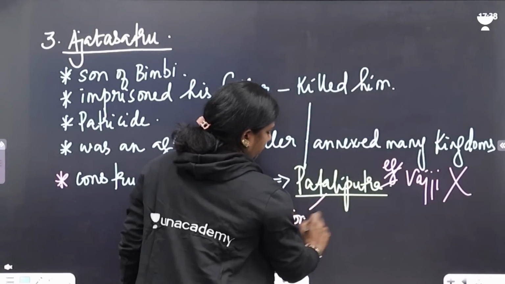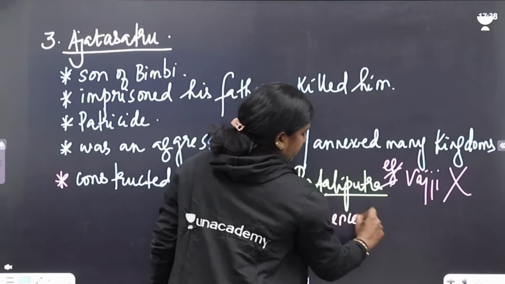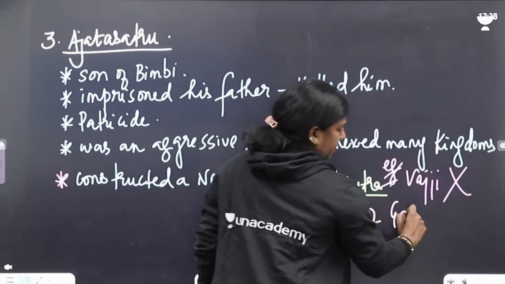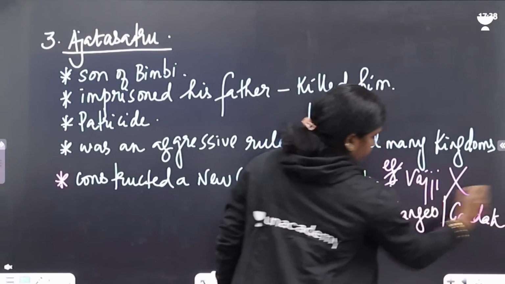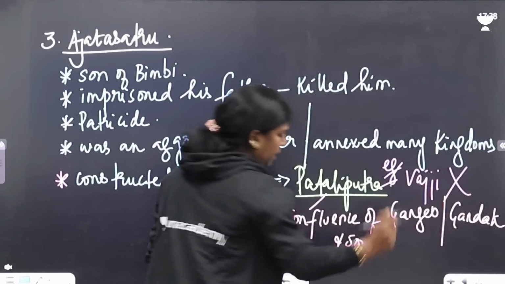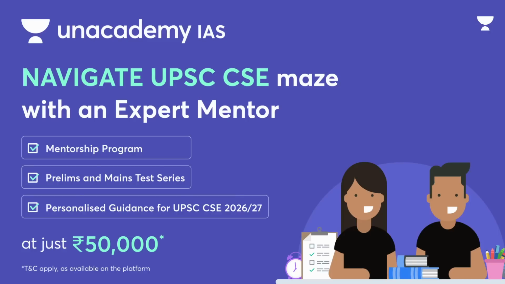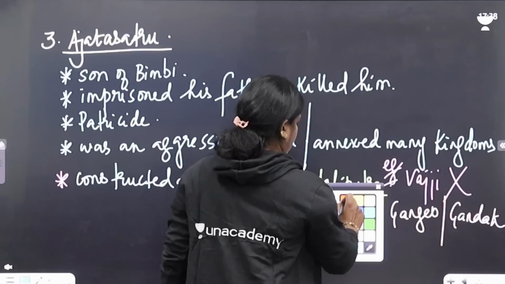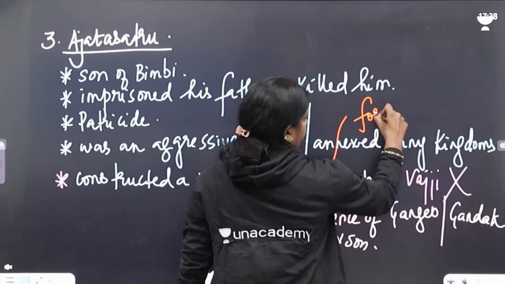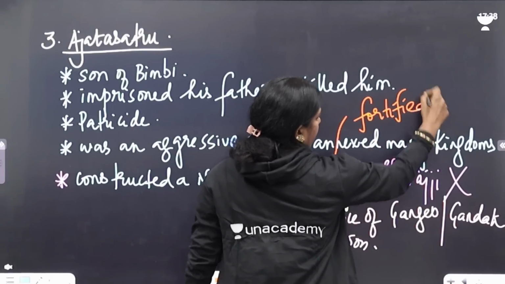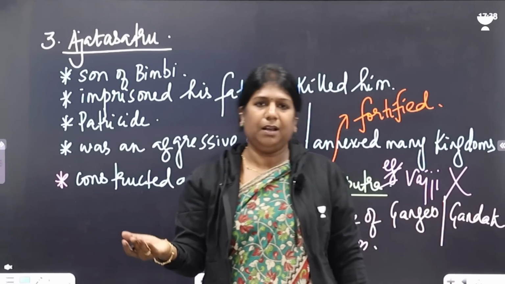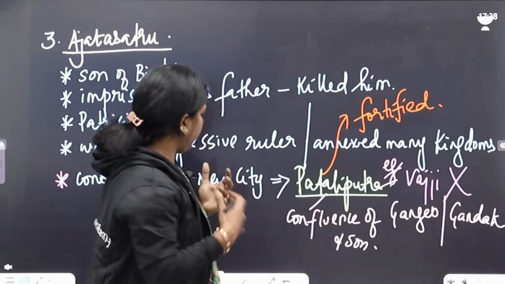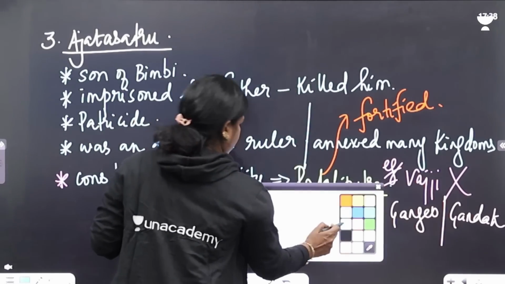And when you look at Patliputra, it's on the confluence of three rivers: the Ganges, the Gandak, and the Son. He beautified that city and fortified it. See, rulers built cities. He tried to shift the capital, but he couldn't because there was a lot of internal trouble happening there.